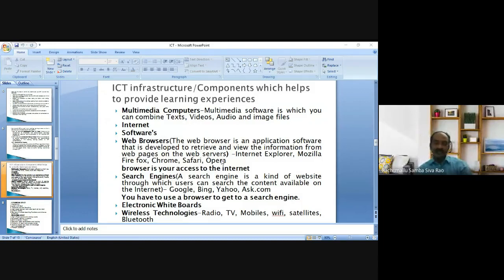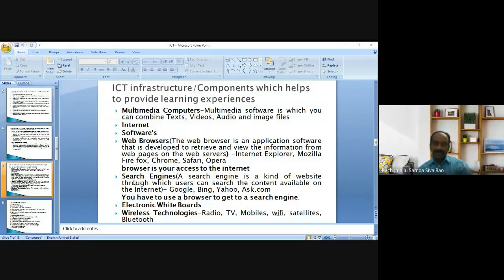Then the student goes to an internet center or his personal internet connected computer, and immediately opens Google Chrome, Mozilla Firefox or Internet Explorer to search the concerned information. Those are the web browsers.